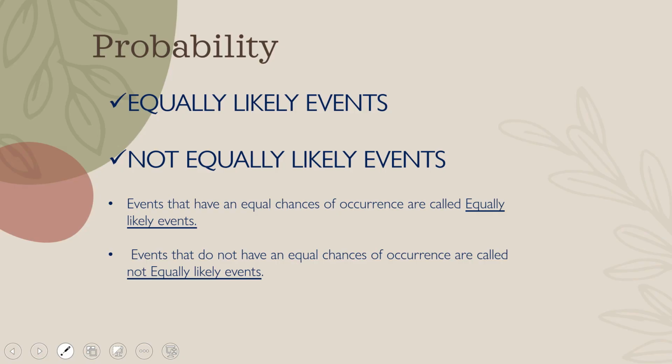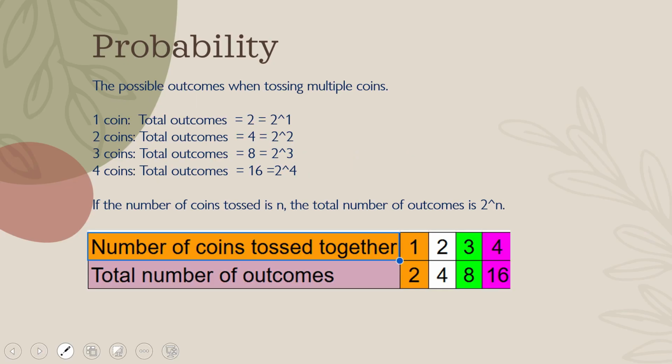Now there are two more terms: equally likely events and not equally likely events. We will discuss what equally likely events are. Events that have equal chances of occurrence are called equally likely events. And events that do not have equal chances of occurrence are called not equally likely events. I hope this point is very clear to you. Equally likely events and not equally likely events. The ones which have equal chances of occurrence are called equally likely events. Those which don't have equal chances of occurrence are called not equally likely events.